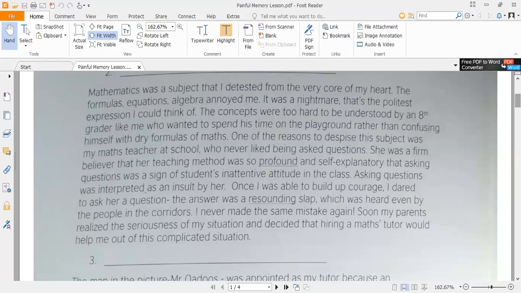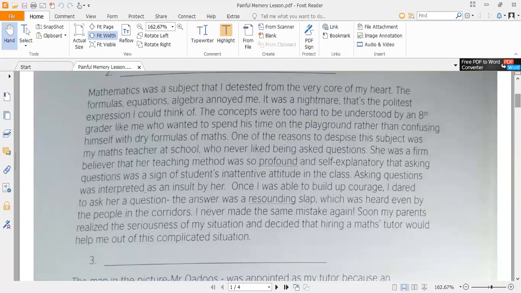So he tells why he didn't like the mathematics subject, the certain reasons and causes. The explanation is given by the student of the different reasons and causes that someone doesn't like anything, what is the background. So he tells how he was insulted by his teacher in school time. I never made the same mistake again.